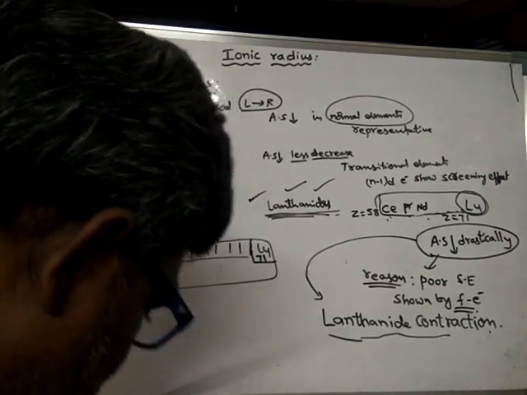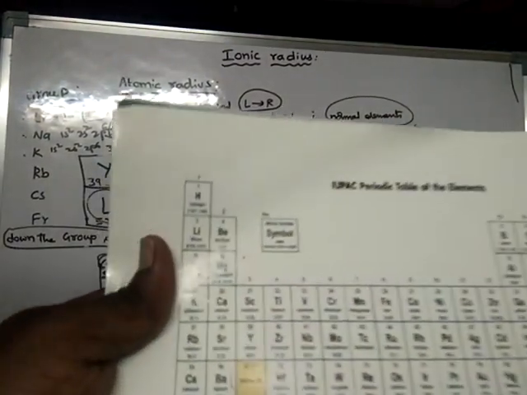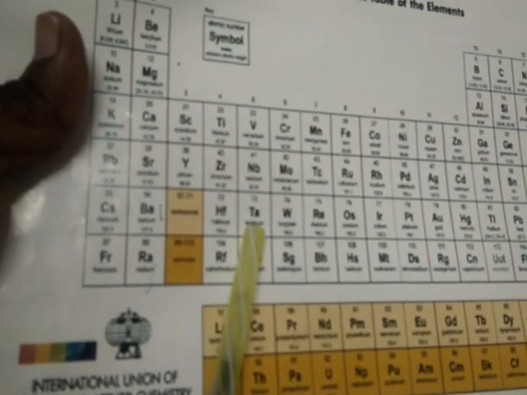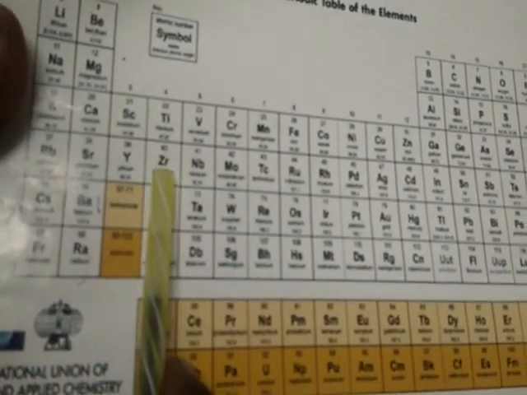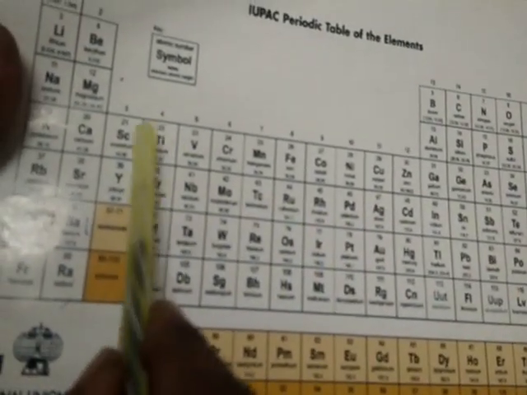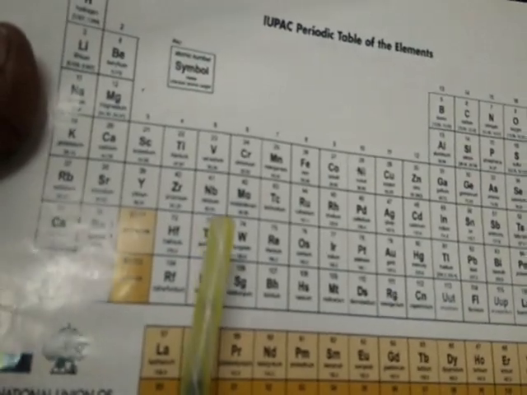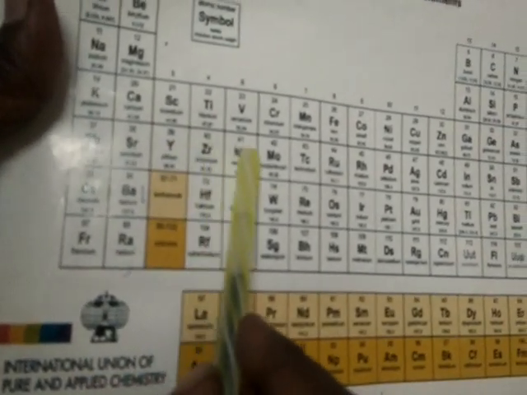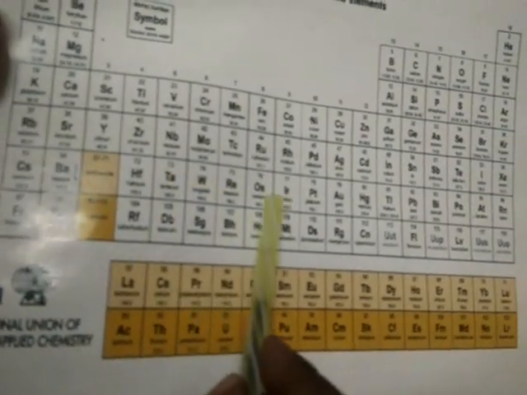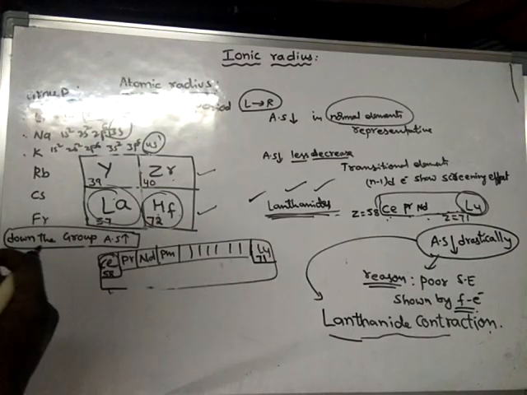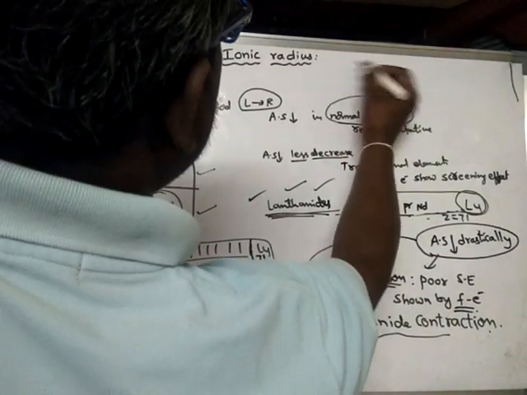Okay, in the same way, here also zirconium to hafnium atomic size will be the same. Niobium to tantalum also, the size is the same. This is the 4D series, this is the 3D series of elements, this is the 4D series, this is the 5D series, and this is the 6D series. When we compare the size of the elements, the 4D elements will have similar size to the 5D elements. Sometimes in the exam they may ask a question like this.